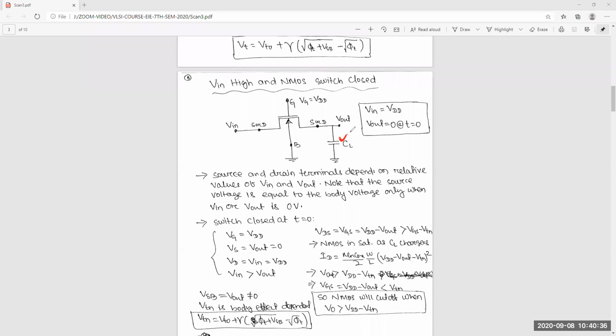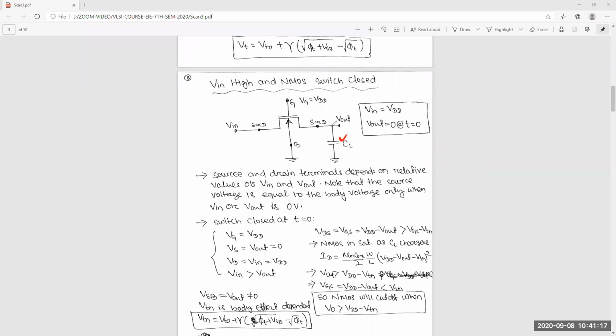Okay, I am asking Susri. Hello. It will charge. So sometime this voltage will come to 4.5 volts. Yes or no? Yes, sir. Okay. So finally it will come to VDD, 5 volts. So finally this capacitor will charge, and this voltage will come to VDD, means 5 volts. Yes or no?